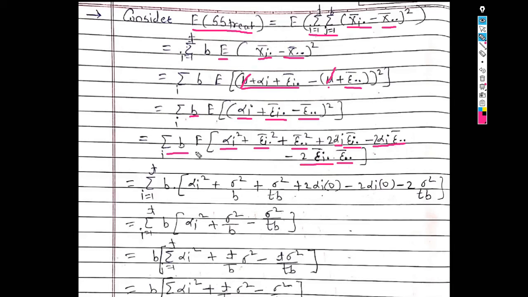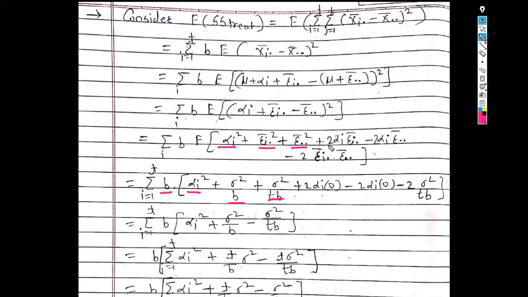Now take this expectation inside the bracket. So we get summation over i, b in bracket. Now expected value of alpha i square is alpha i square, since alpha i is a constant term, so expectation of a constant term is constant. Then expected value of epsilon i dot bar square is sigma square upon b. Expected value of epsilon dot dot bar square is sigma square upon t into b.